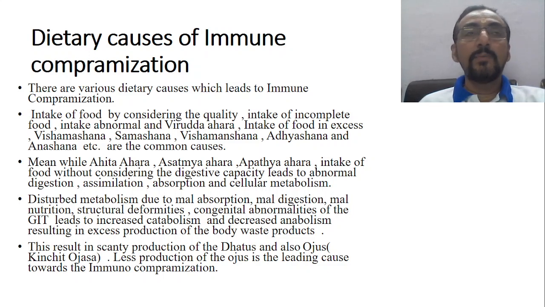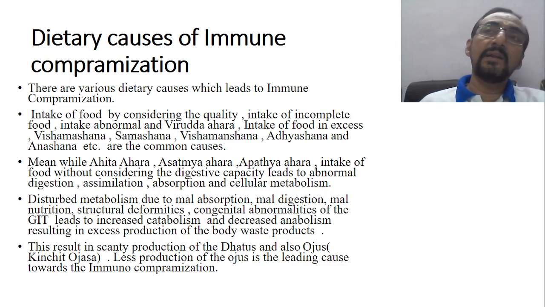Now, there will be an excess amount of body waste products when your metabolism is not proper. That means catabolism is more, anabolism is less. That leads to more bodily waste products, maybe at the GIT level or maybe at the cellular level. At the cellular level, they are called metabolic wastes. Now, this results in a scanty production of the dhatus.